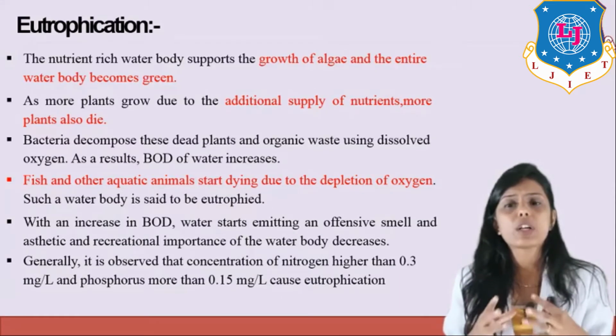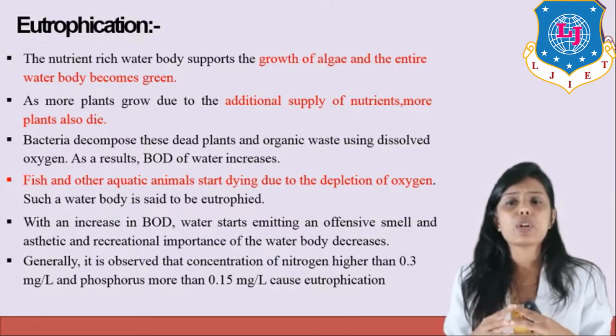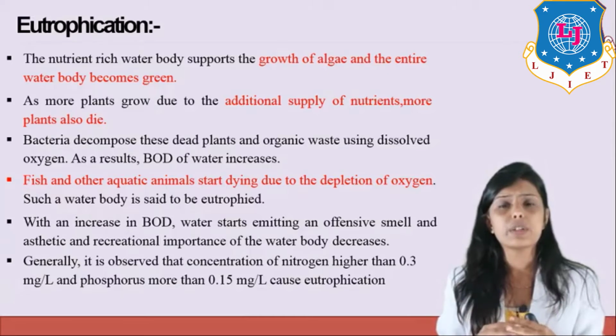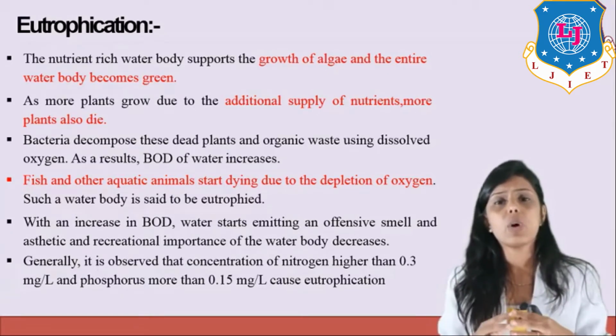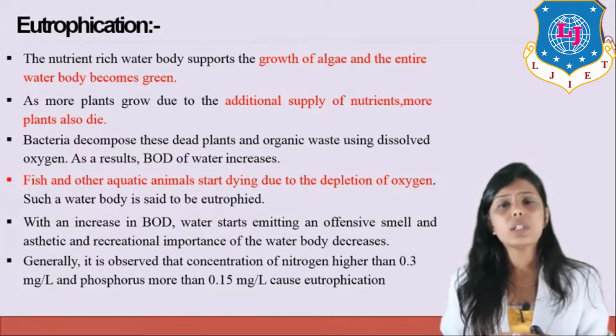Generally, it is observed that a concentration of nitrogen higher than 0.3 mg per liter and phosphorus more than 0.15 mg per liter causes eutrophication. So whenever there is an excess amount of nitrogen and phosphorus in the water, that will lead to the eutrophication process, resulting in the death of the lake.